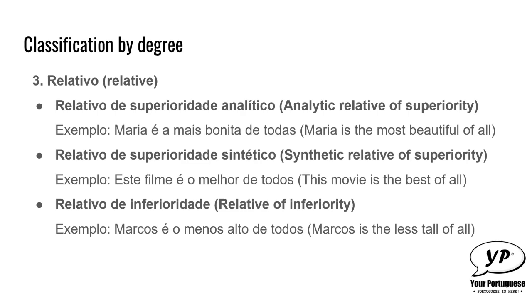This movie is the best of all. Same way you cannot say, this movie is the most good of all in English. That's wrong. You cannot say, este filme é o mais bom de todos in Portuguese. That's not correct. You have to use a specific word that expresses what you want to say in Portuguese in some cases.